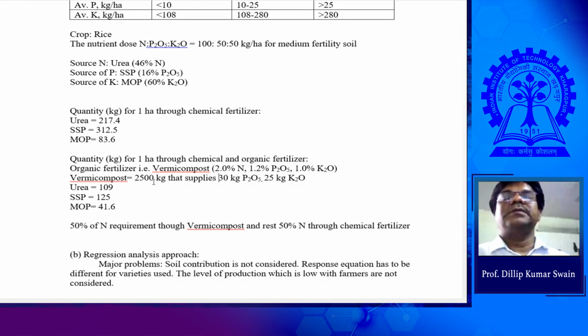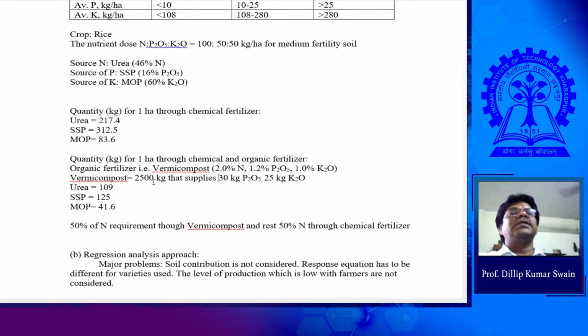Sir, but we have to consider the quality of soil also, no? So that it should not degrade much. Definitely, that's one. Once you are applying organic, definitely you are improving. There are too many factors, no? Like the economic factor and the degradation of soil factor. So how do you consider all this?